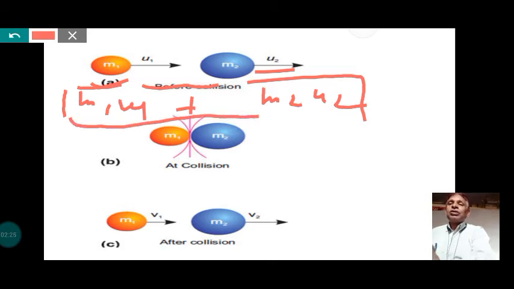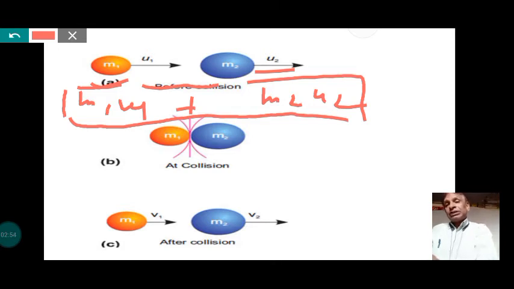Now, suppose that the velocity of the first body is greater than the velocity of the second body. Obviously, the first body collides with the second body. Here the collision lasts for time t. During the collision, the first body of mass m1 exerts a force on m2, and m2 also exerts a force on m1.